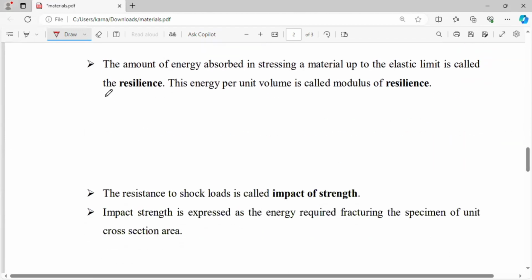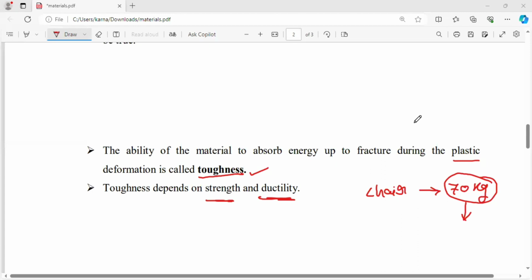Next, modulus of... So these are some important properties of the materials. In the next video, we will discuss the remaining properties of the materials.